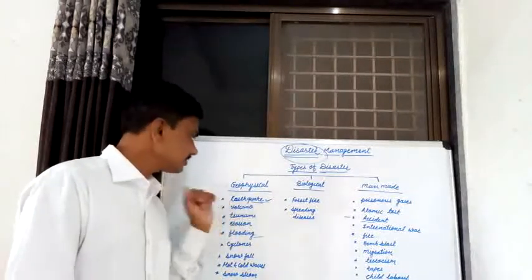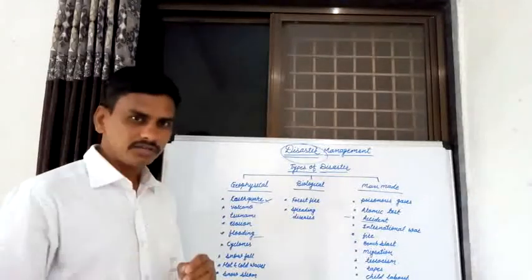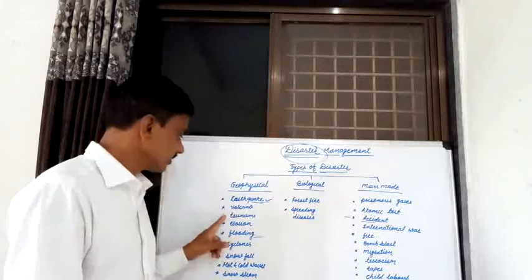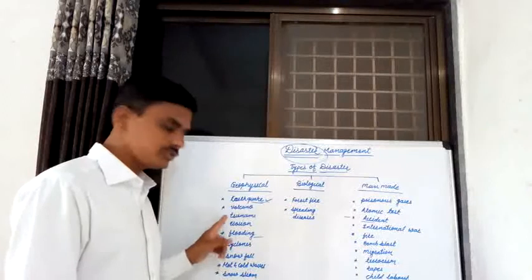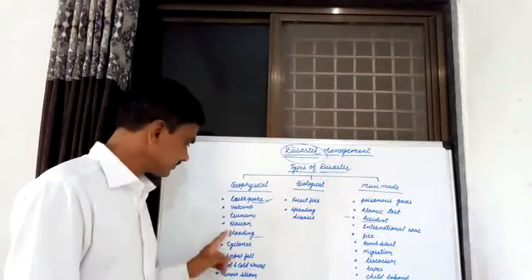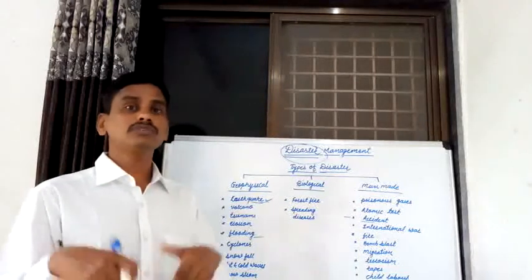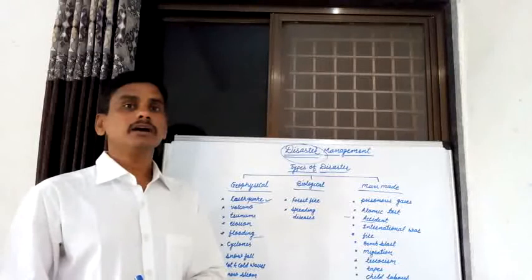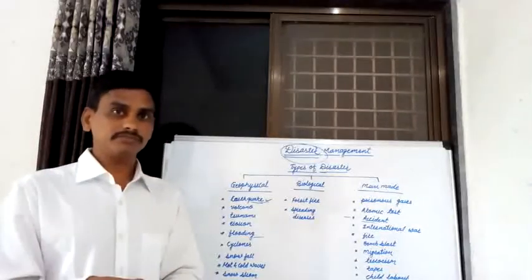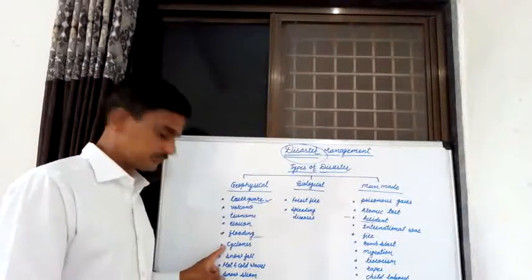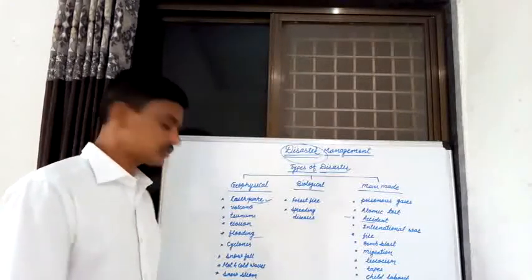Now this earthquake is one of the geophysical disasters. Volcano is one of the geophysical disasters. Tsunami is a geophysical disaster. Erosion is a geophysical disaster. Flooding is a geophysical disaster. So we know what is meant by flooding, how this flooding occurs, and what is the effect of that flooding on biodiversity and living organisms. Then cyclone, snowfall, hot and cold waves, and snowstorm.